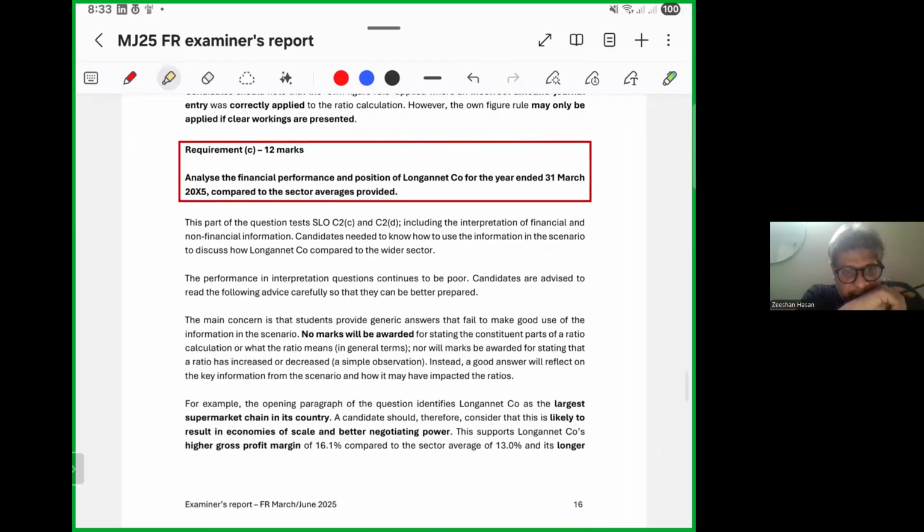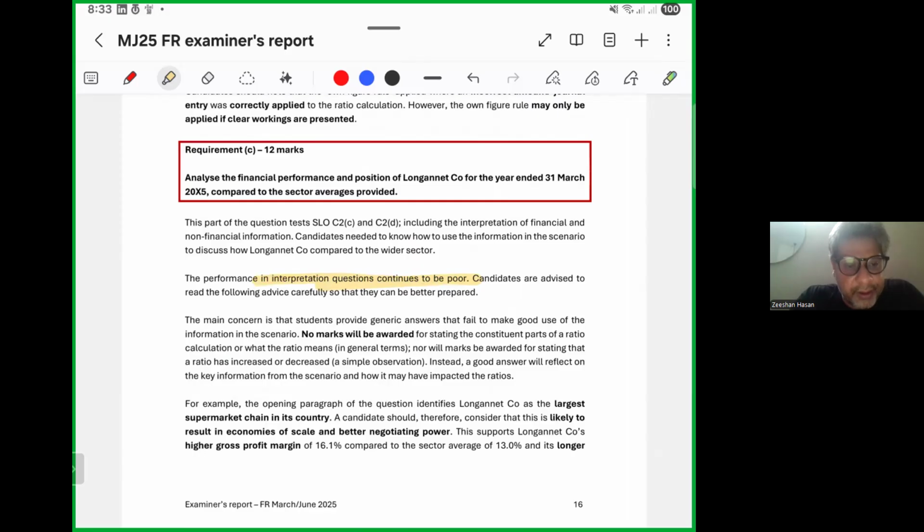Now, lastly, analyze the financial performance and position of Longend Company for the year ended. This part of the question, including the interpretation of financial and non-financial information, was answered poorly by candidates. It was poor. Candidates are advised to read the following advice carefully so that they can be better prepared.